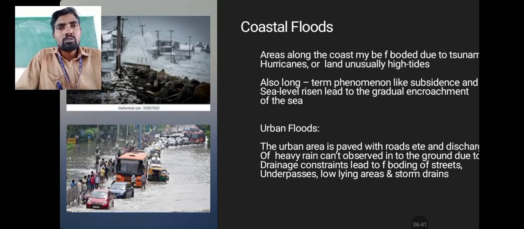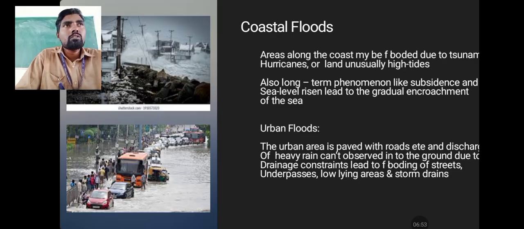Low atmospheric pressure conditions are caused by the cyclone. Cyclones form in the sea, so the sea surrounding area is mostly affected, and that area we simply call the coastal area.